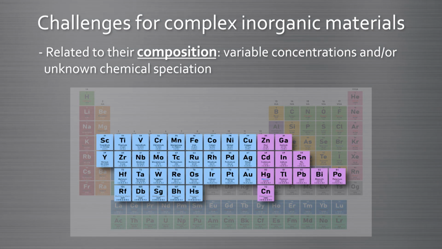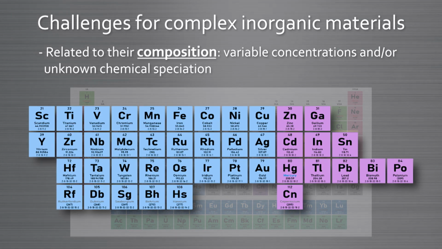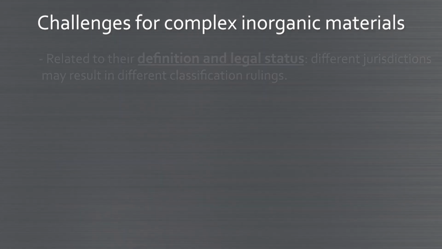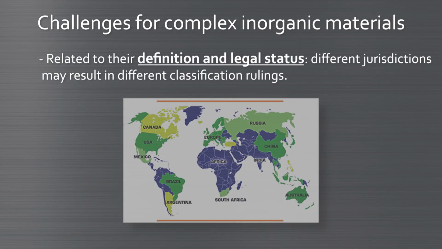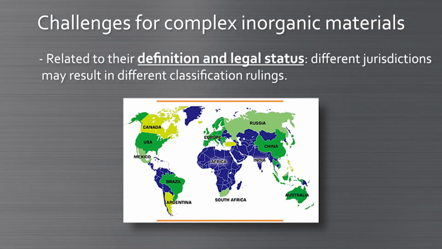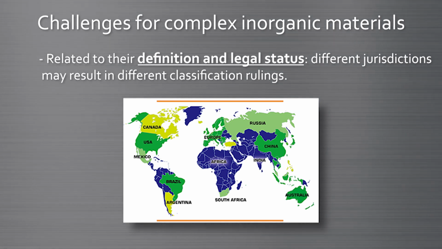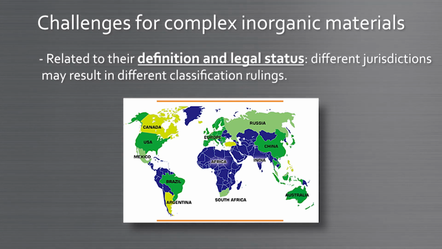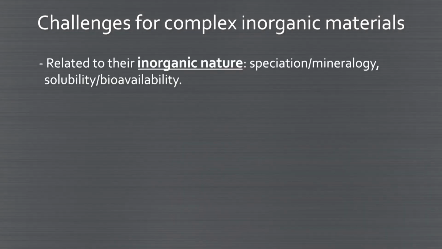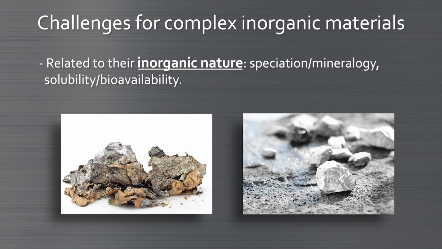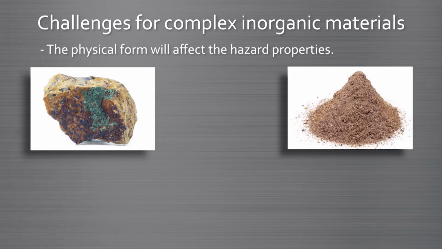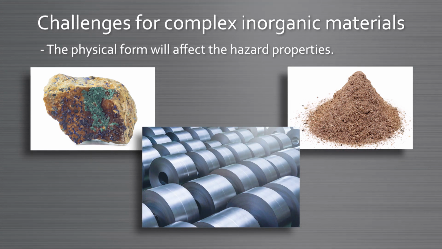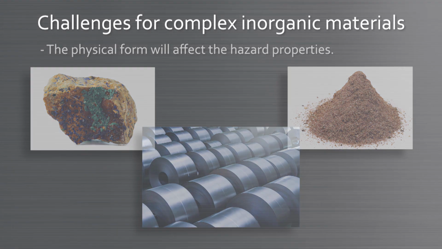Because they have more than one constituent, you need to have the knowledge of the constituents and access to them. Their definition and their legal status may vary in different jurisdictions. The same material can be considered to be either a substance or a mixture, depending on the chemicals management system in place. Aspects such as speciation or mineralogy, solubility or bioavailability, their physical form or the presence of a matrix will affect the hazard properties.